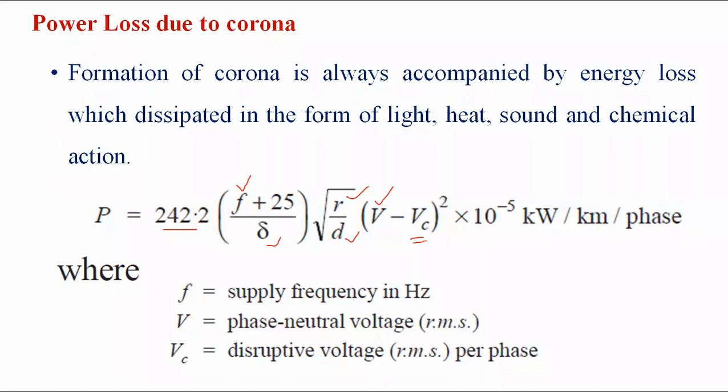And delta is the air density factor. Already we know its value is 3.92 b by 273 plus t, where b is the barometric pressure and t is the temperature in centigrade. r represents the radius of the conductor, and d is the distance or spacing between the conductors. Capital V represents the phase to neutral voltage taken as the RMS value, and Vc is the disruptive critical voltage.